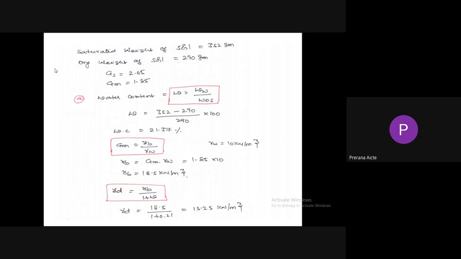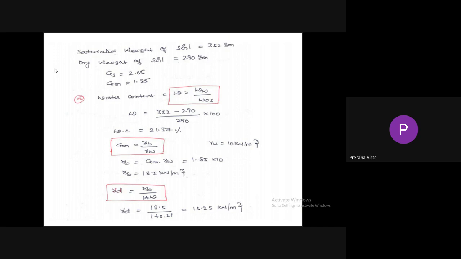So Gm can be written as gamma b by gamma w. So gamma b can be written as Gm into gamma w. In the problem, Gm equal to 1.85 and gamma w can be taken as 10 kilonewton per meter cube. So gamma b equal to 18.5 kilonewton per meter cube. We have one more relation: gamma d equal to gamma b by 1 plus w.